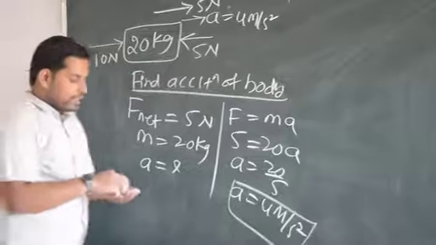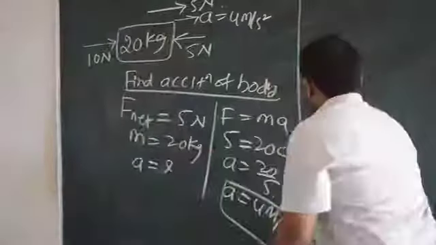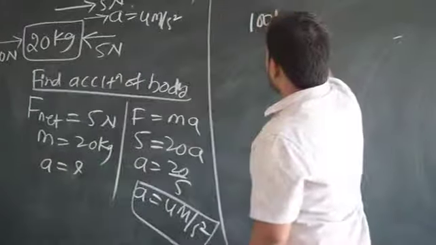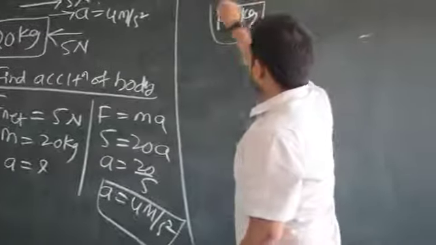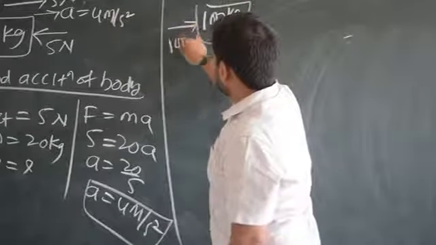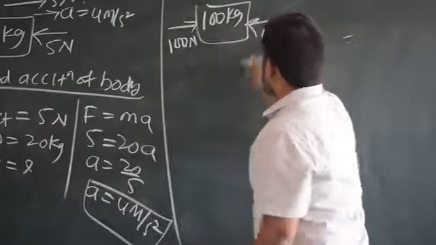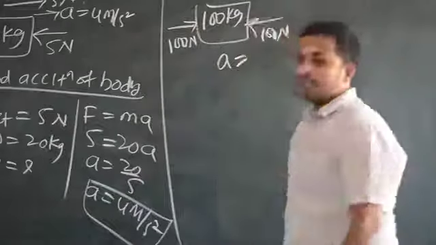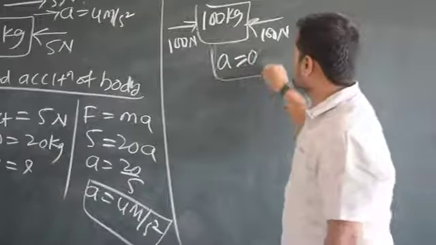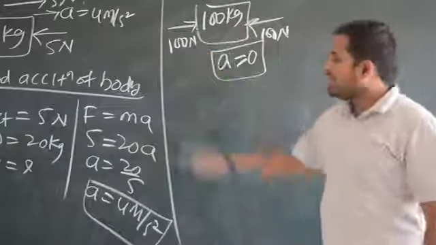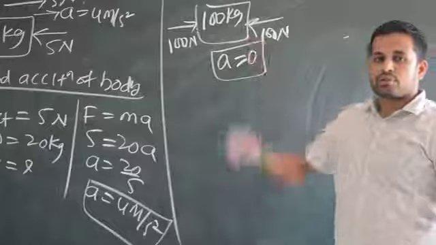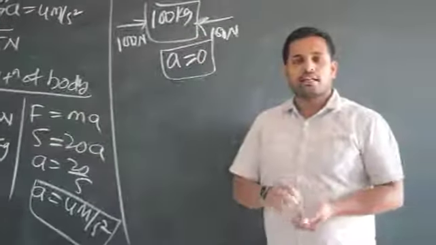Very simple now. Let me give you one more example here. I have a body of mass 100 kg here. Okay. I have applied a force of 100 Newton like this, and I have applied one more force of 100 Newton like this. Okay. They are asking you acceleration. Immediately you can say it is 0. Why it is 0? Because there is no net force at all. Here it is 100 and opposite also I am having 100. So 100 and 100 they will get cancelled.